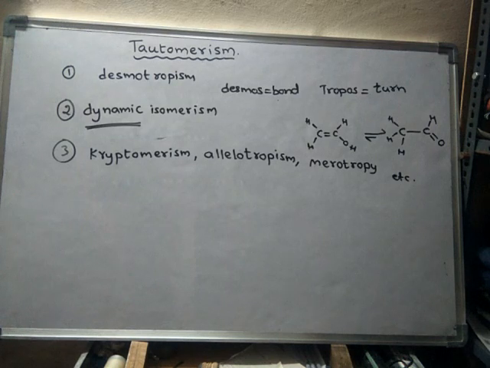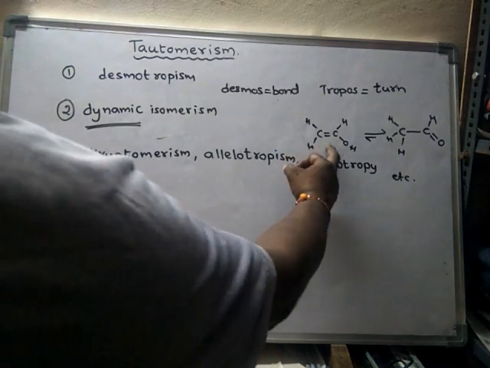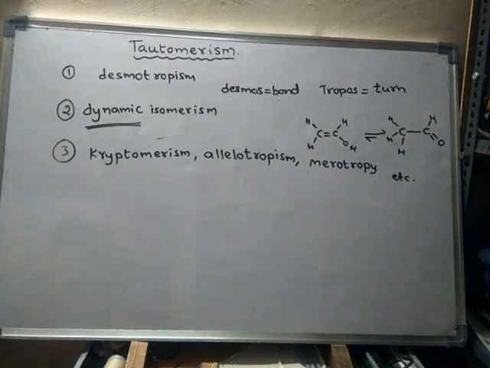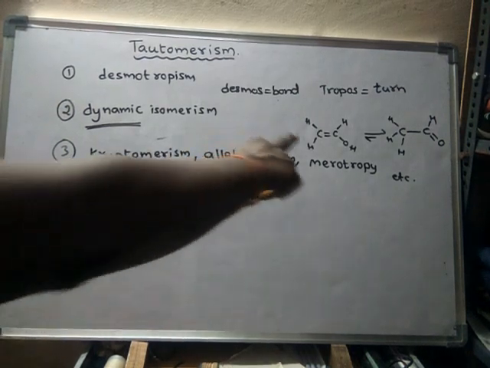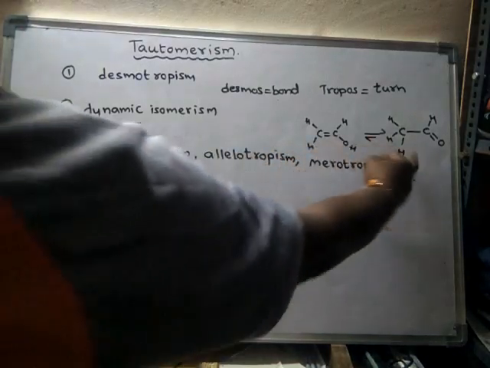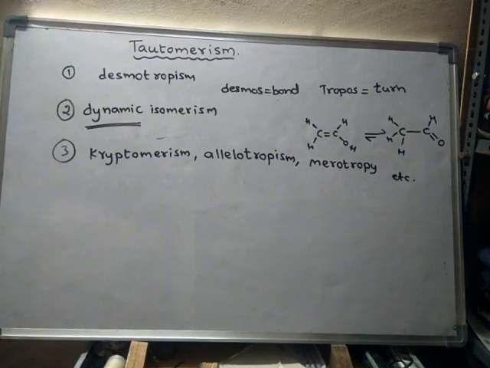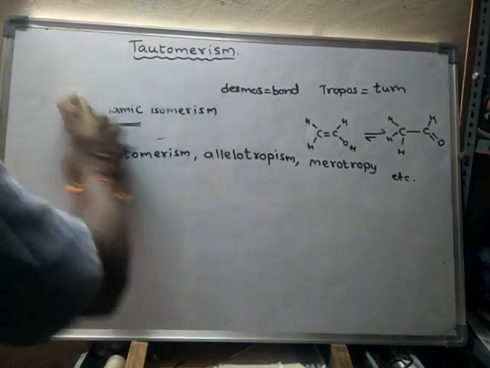So why do we suggest resonance for any compound? In order to explain the stability of a compound, we simply assume, or hypothetically think, that some phenomenon is going on in that compound. Because of that phenomenon, the compound is in a stable form. That phenomenon is called resonance. Even in resonance, one structure is converted into another structure. In tautomerism, one structure is converted into another structure, and equilibrium is established between these two. In resonance also it takes place like that. So now let us learn the difference between tautomerism and resonance.